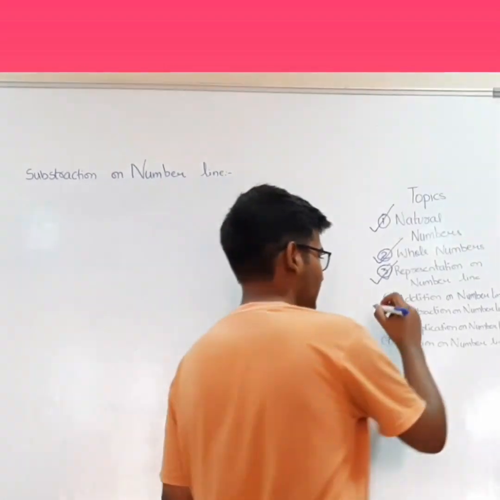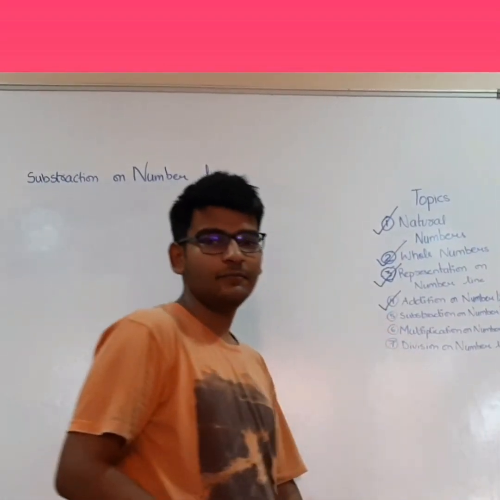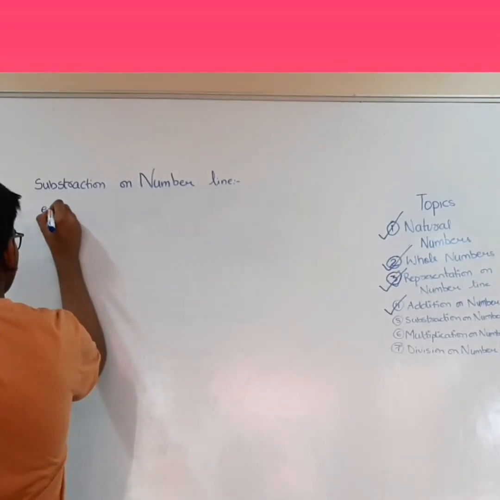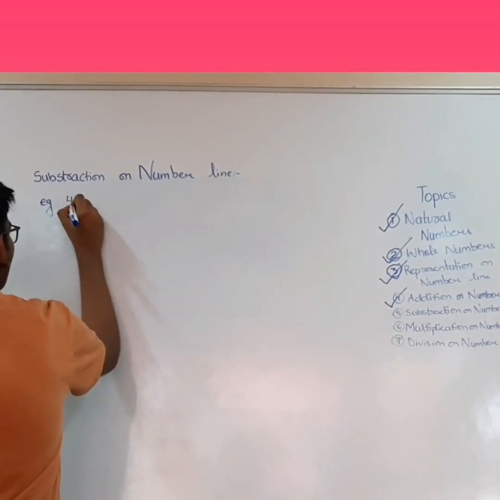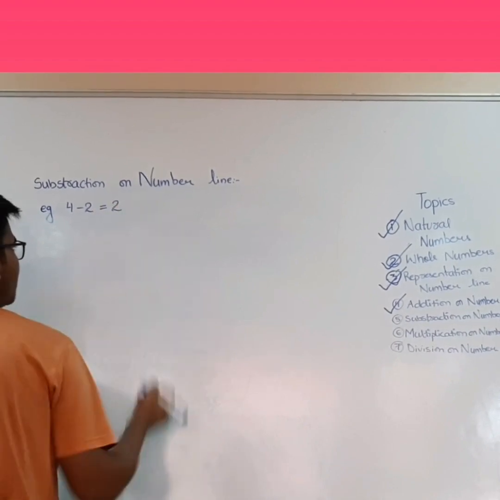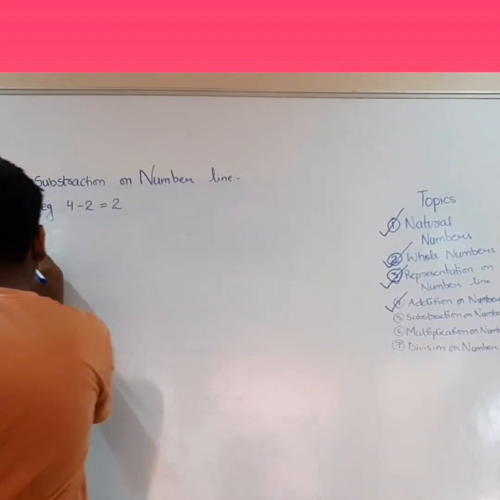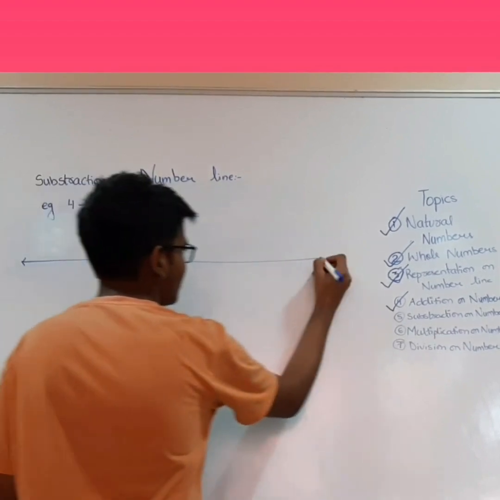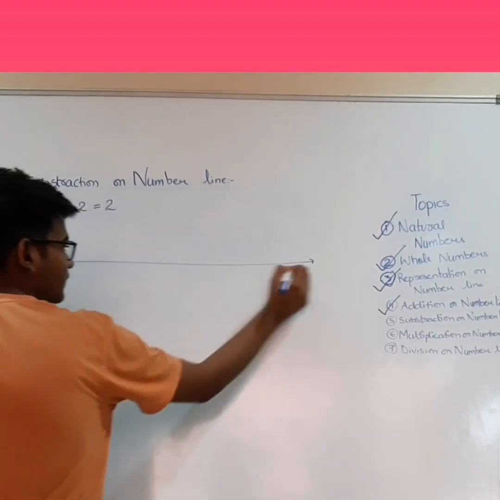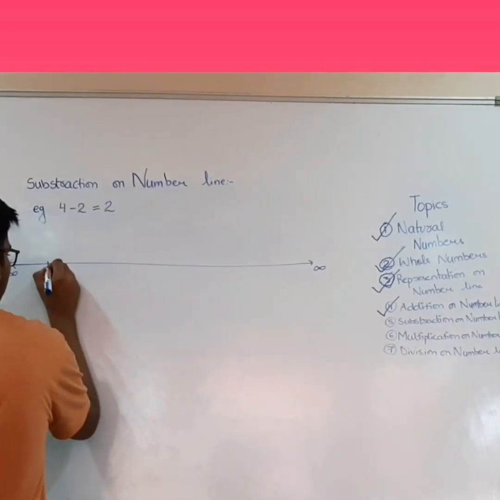Now we have completed our topic addition on number line. Let us start subtraction on number line. For that, let us take an example. 4 minus 2. As we know, the answer will come out to be 2. Let us see how to do it on number line. First, make a number line.